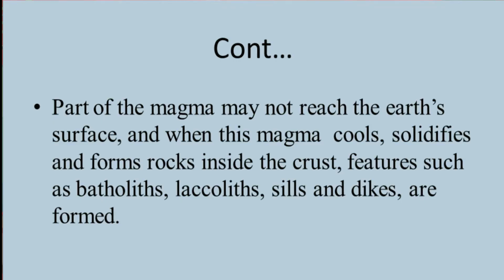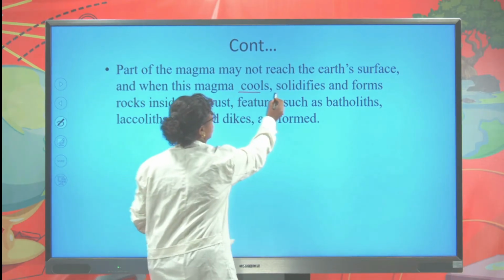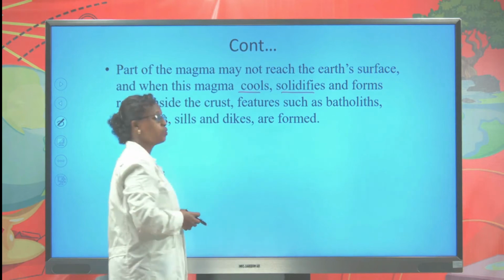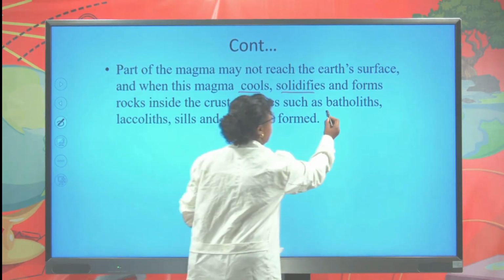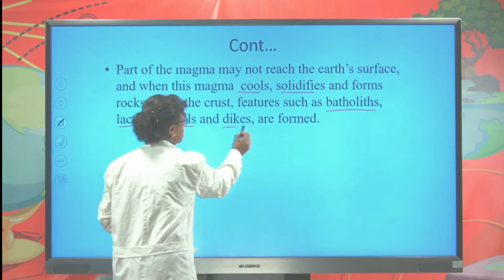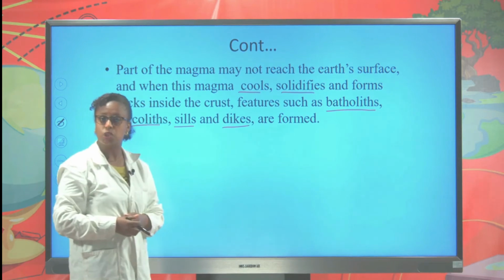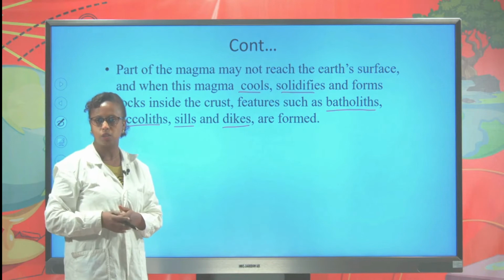Sometimes parts of the magma may not reach the surface of the Earth. Instead, it becomes cool and solidified inside the crust of the Earth. It forms different features such as batholiths, laccoliths, sills, and dykes. These are the features which are formed when the magma solidifies inside the crust of the Earth.